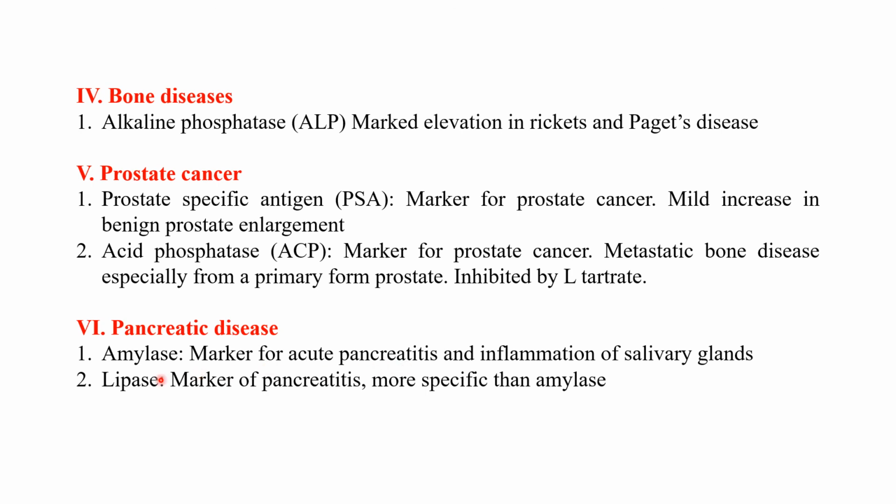And in pancreatic diseases, two enzymes, amylase and lipase. Amylase is a marker for acute pancreatitis, and it is also a marker for inflammation of the salivary glands. So it is increased in mumps, that is, the infection of the parotid glands. And lipase is a specific marker for pancreatitis. It is more specific than amylase because it is not increased in inflammation of the salivary glands. So lipase is the more specific marker for pancreatitis. So these are the various enzyme profiles in the various diseases. Thank you.